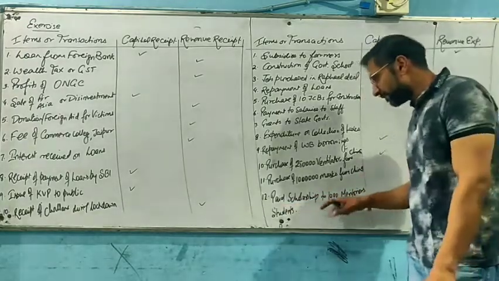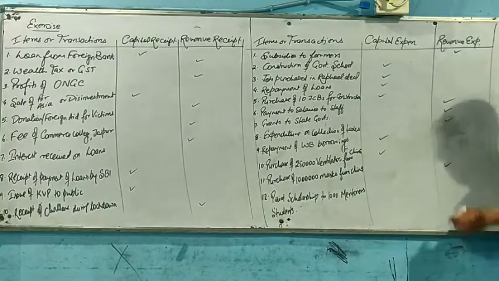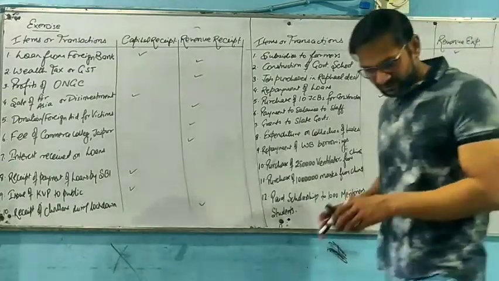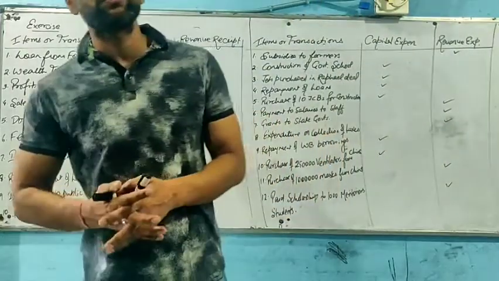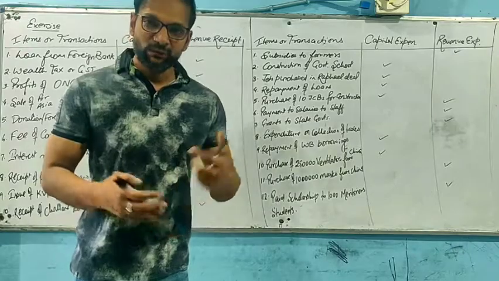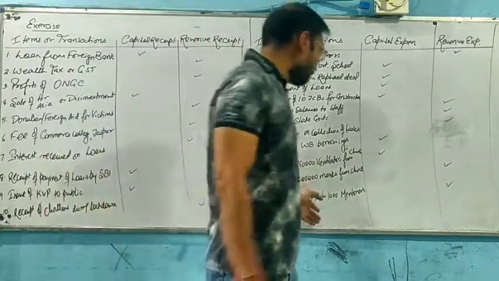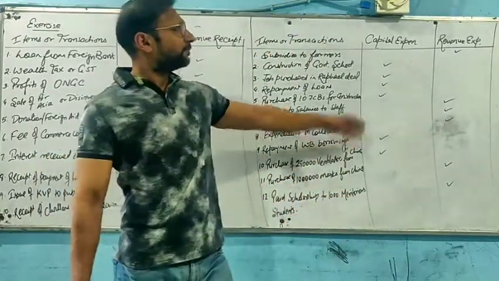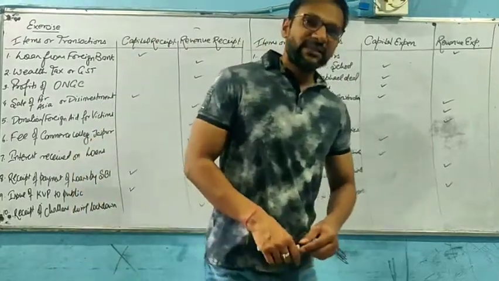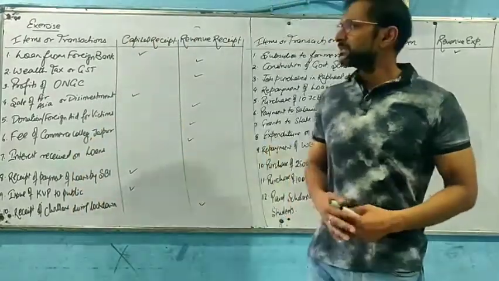Now, the last one is payment of scholarship to 1,000 meritorious students, which is basically a social welfare measure for the encouragement of students to perform higher and better in their future course of study. So whatever scholarship is being paid by the government for meritorious students will be termed as revenue expenditure. So basically this is the basic exercise that we have done with you students.